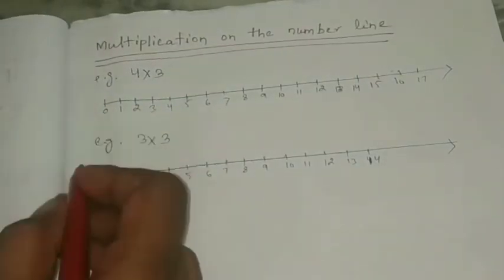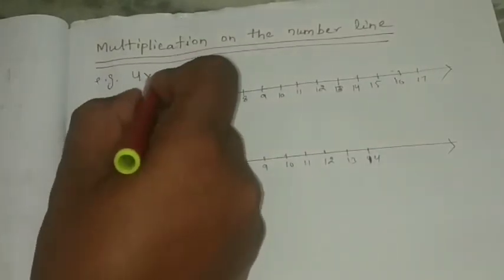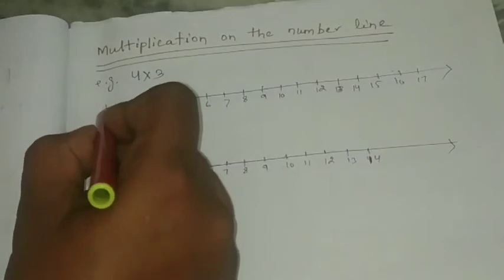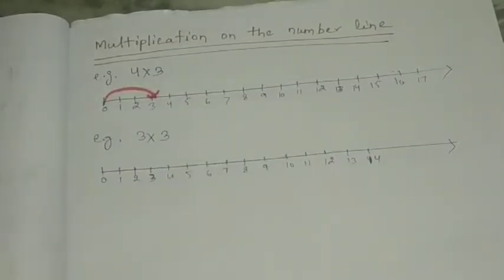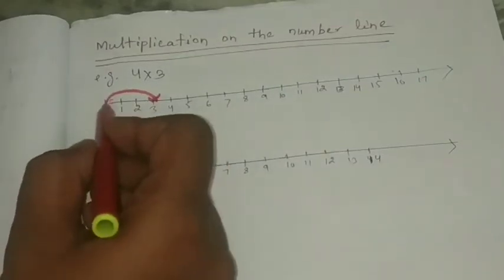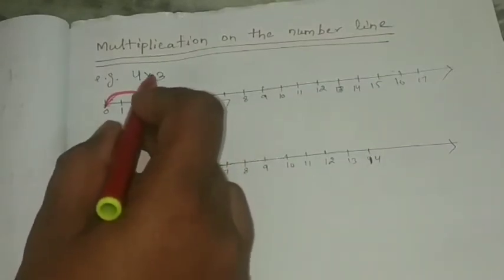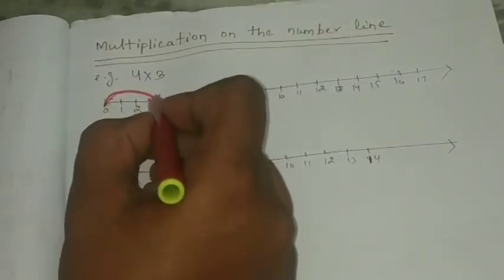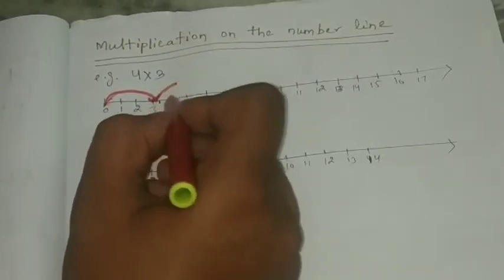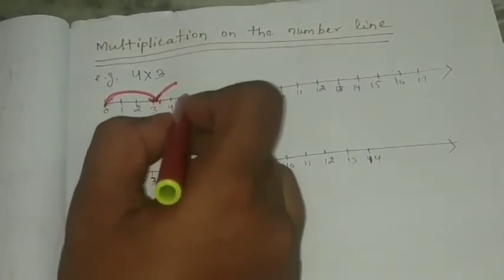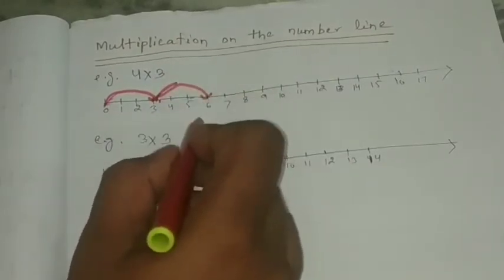Okay. So what will you do? You start from 0, and take 3 units at a time to the right. From 0 to 3. This one is 3. So 4 into 3 means we will take 0 to 3, then like that 3 units you have taken. Again I will take 1, 2, 3, a 3 unit jump to the right side.